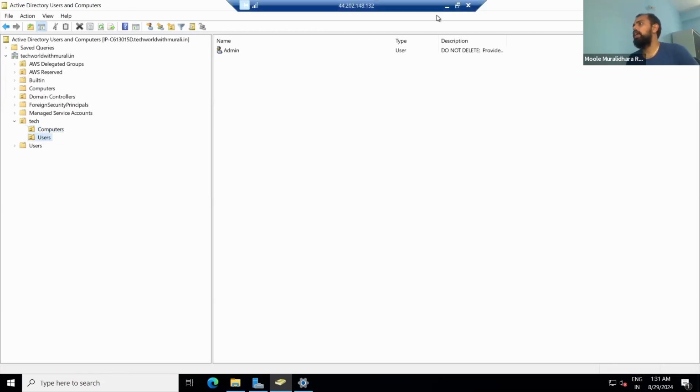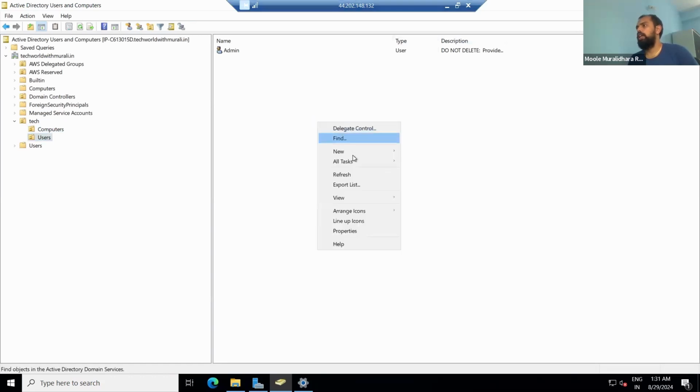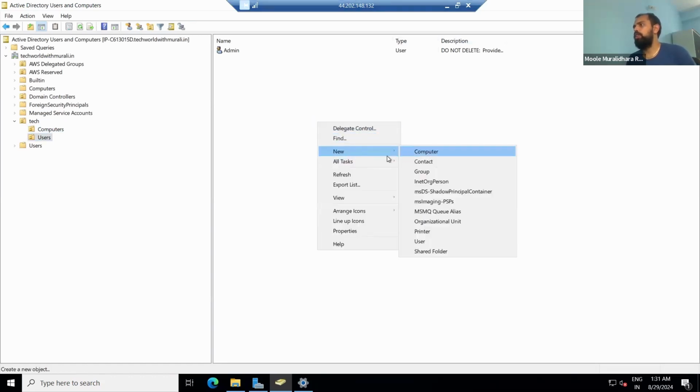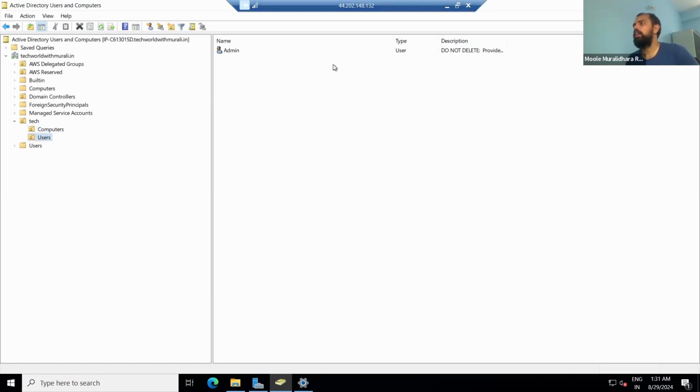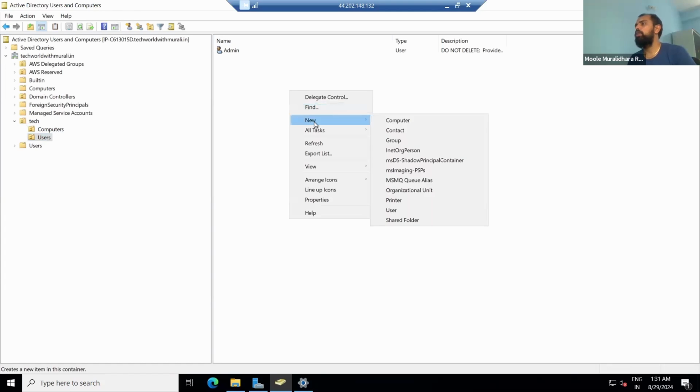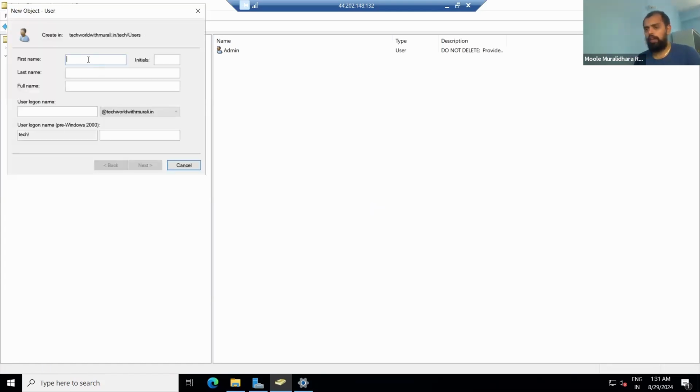Now what you have to do, go to the users. Now we can create the users. First user we can create, Murli. Go to Users, and here we have only the admin user. Right-click, create a new, and here you have the option User. Click User. Here I'm giving Murli, and the login name is Murli. Now you can see it here, tech/Murli. When you log in, you have to use tech/Murli.